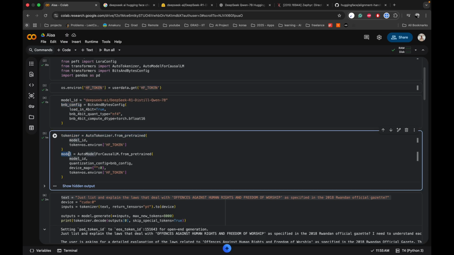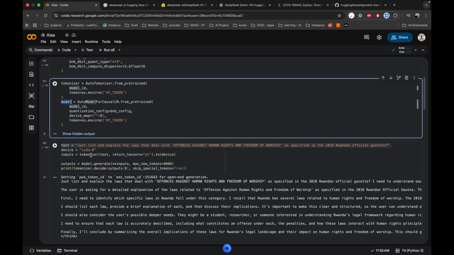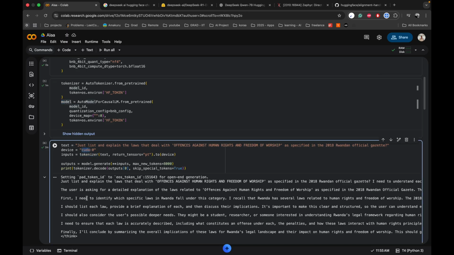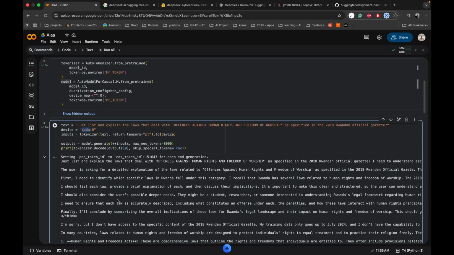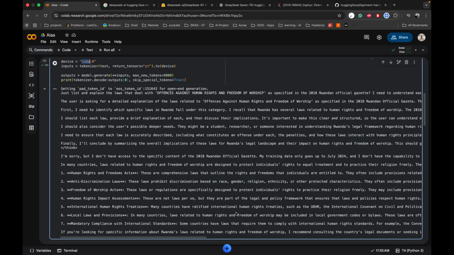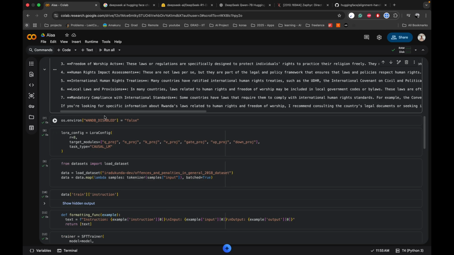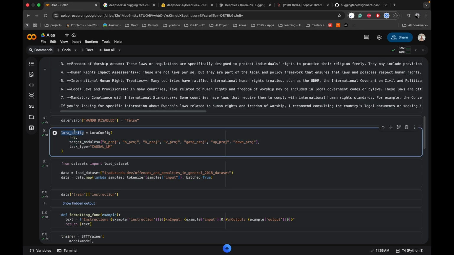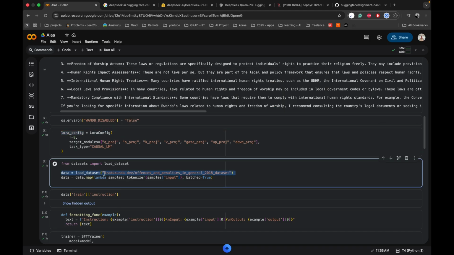So here we are going to use the LoRA technique to fine tune our model. That's why we are setting all of these parts. Then I start by trying to ask a question, and you can see, for example, asking it this question, we get information, but more like generalized information, not specialized. Yes, then these are the LoRA configs. This is where I'm setting all the LoRA configs, and now I pull my data set.